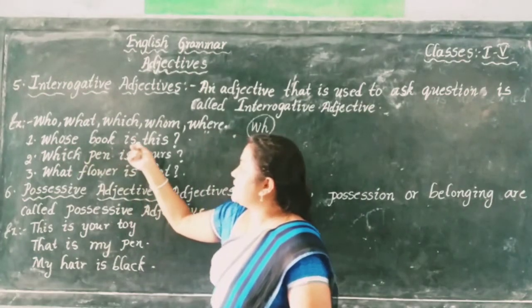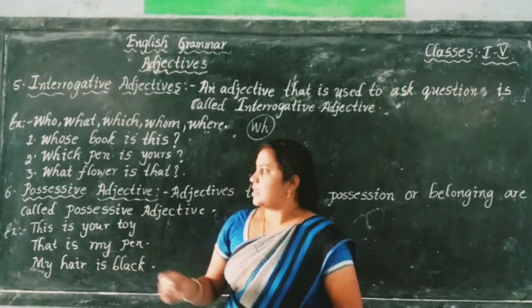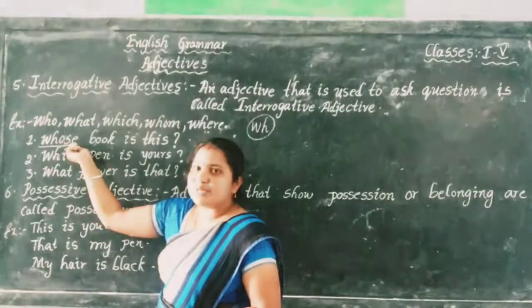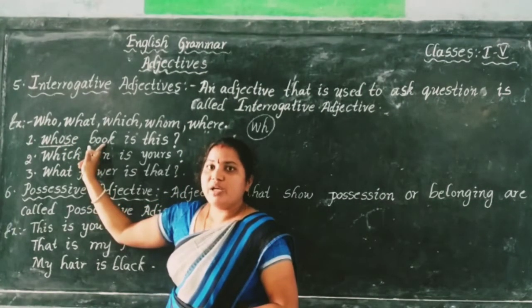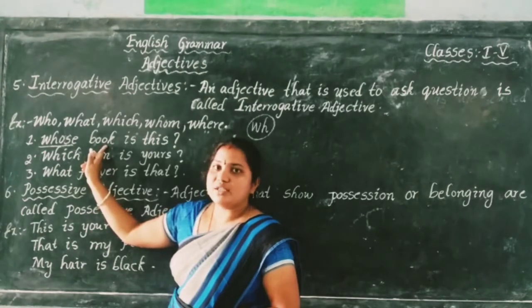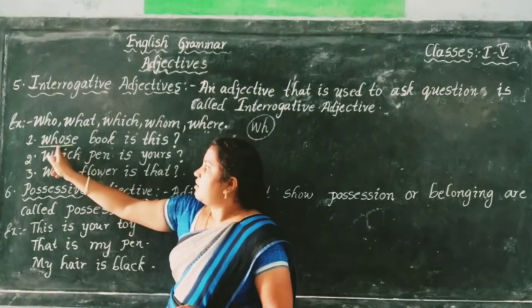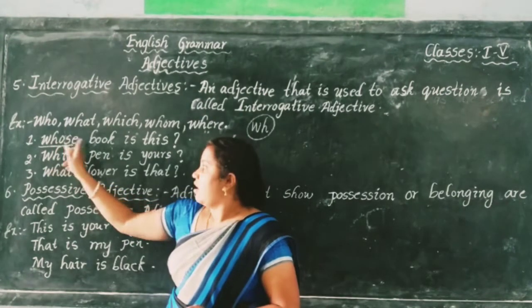Whose book is this? Here, whose is an interrogative adjective that comes before a noun. This you have to remember in interrogative adjectives: these WH words always come before a noun.